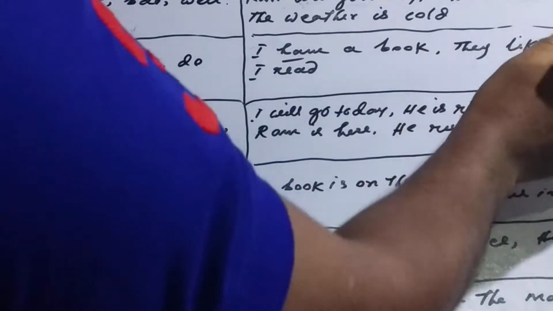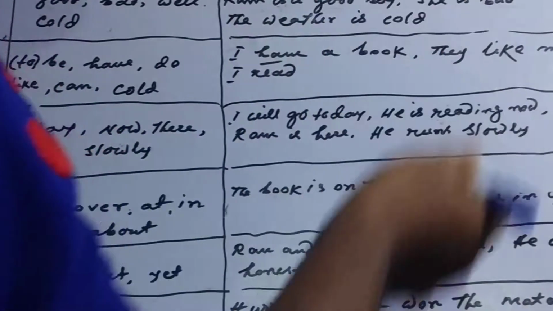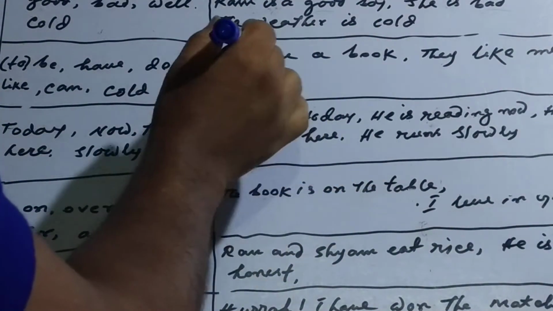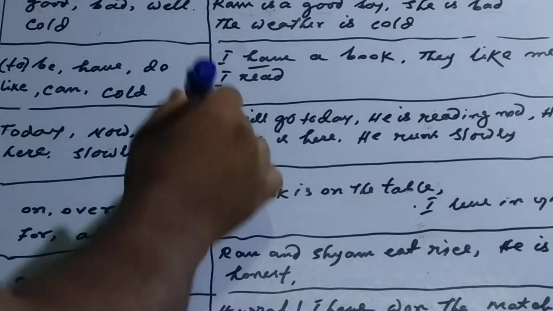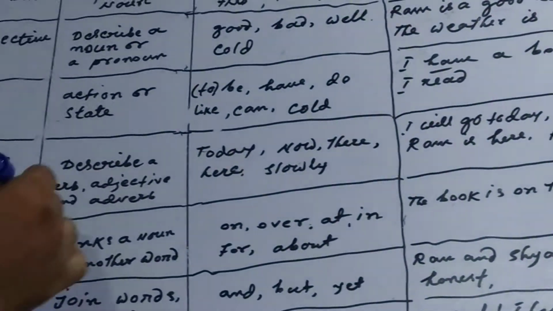I have a book. They like me. I read. Have, like, read: these verbs say something about the persons I and they. So these are verbs.